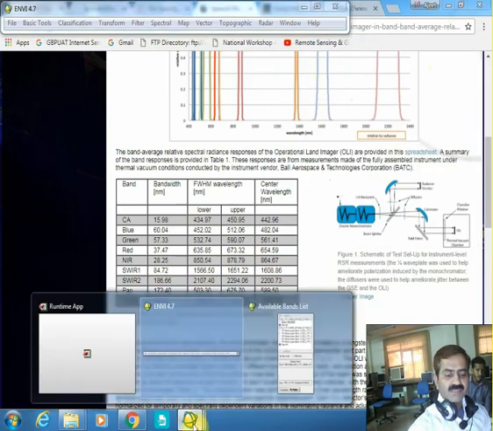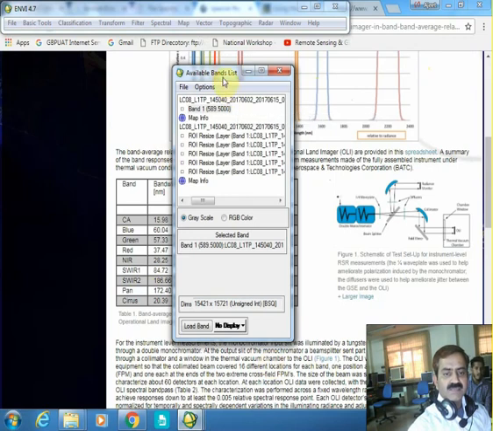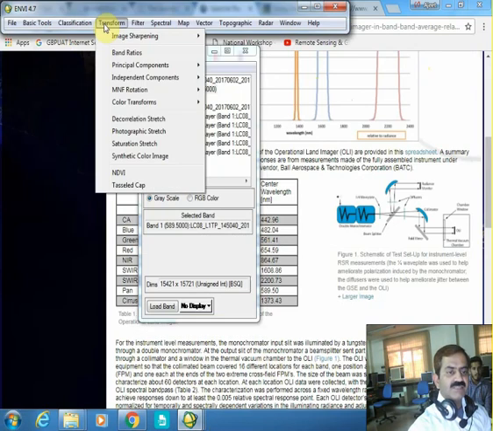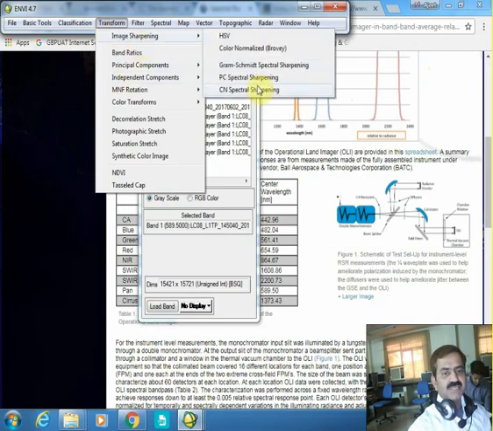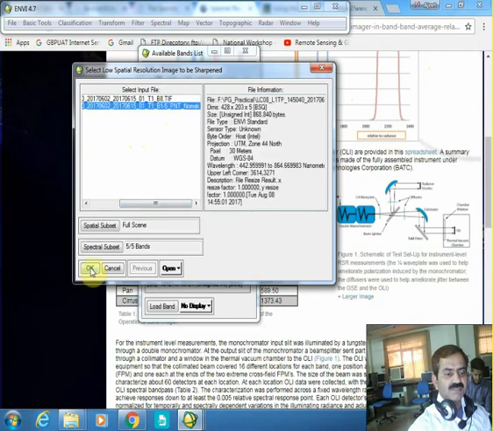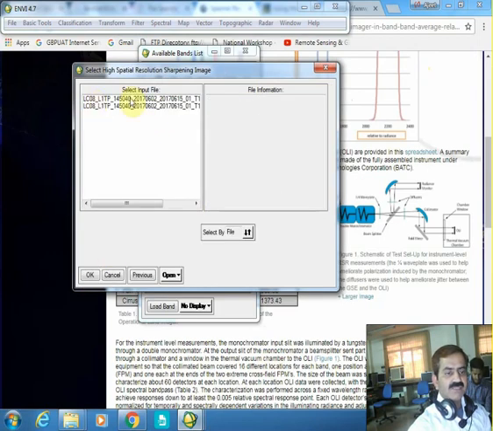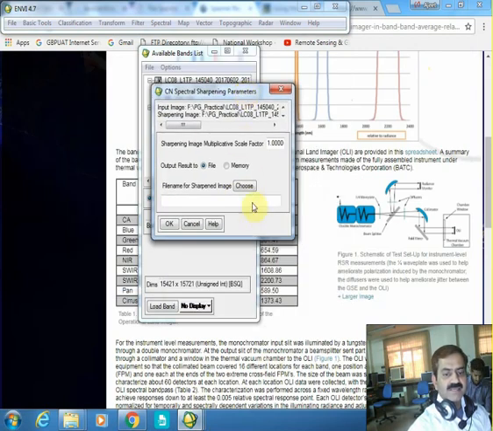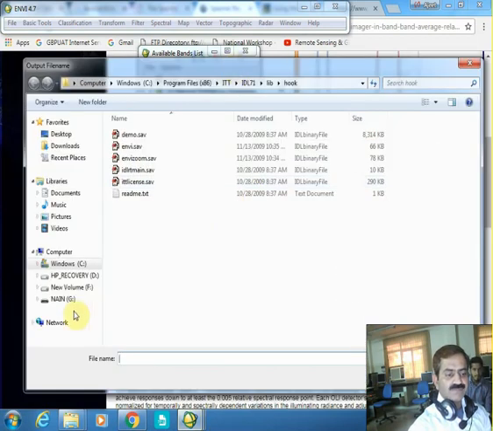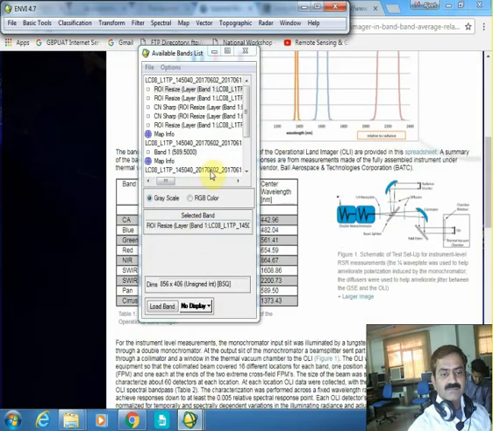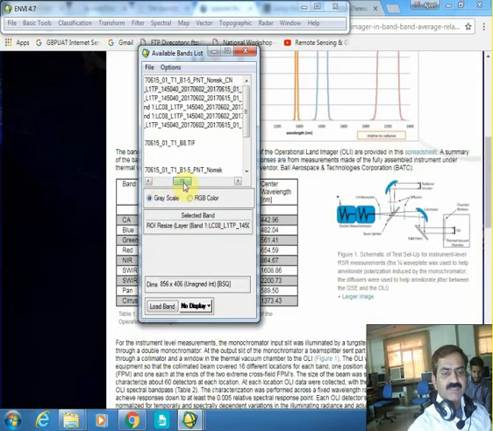And now we can see, yes, it has come here, and these have also. And we will try Transform, Image Sharpening, CN Spectral Sharpening. Coarse resolution is the Pantnagar subset, say OK. High resolution is band number 8, say OK. And now yes, it is asking you to give the name. Choose. Now it has created this image.